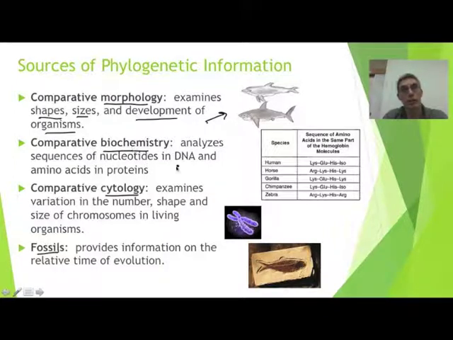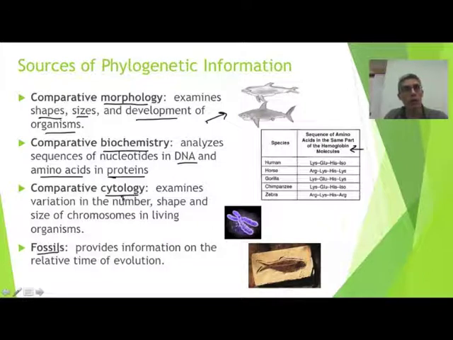Now biochemistry again is another area that we could look at. It's going to analyze basically DNA, and that DNA of course is going to help us to create the amino acids that are necessary to create the proteins for those organisms. And again on the right hand side, looking at these 5 different species, you're going to notice that we have the sequence of amino acids in the same part of the hemoglobin molecule. So we're looking at the same segment of that molecule, and we compare the different amino acids. Obviously, the more that they share in common, the closer they are in evolutionary history.